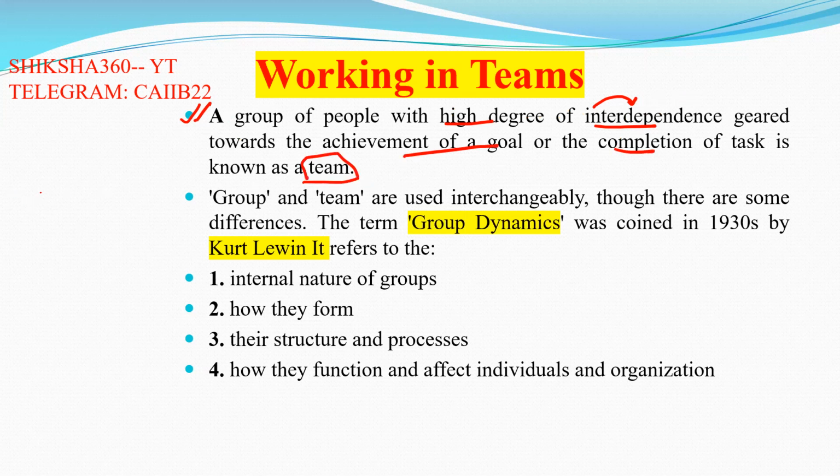Basically, when five to ten members or even more, depending on the work, are working towards the achievement of a specific goal or the completion of a task, this combination is known as a team. Here, group and team are generally used interchangeably, and we generally use them as similar words, but there are some differences.